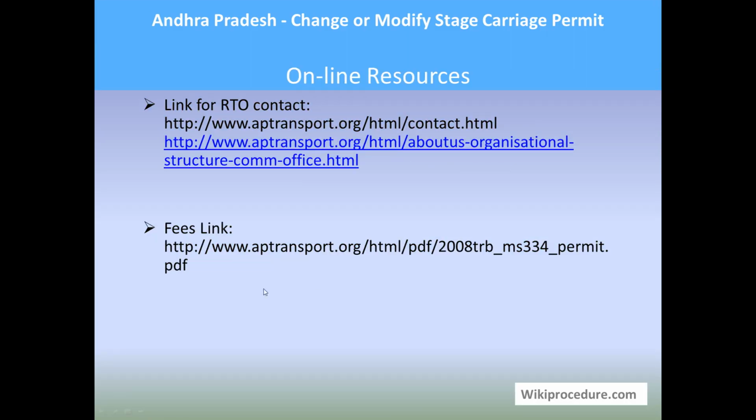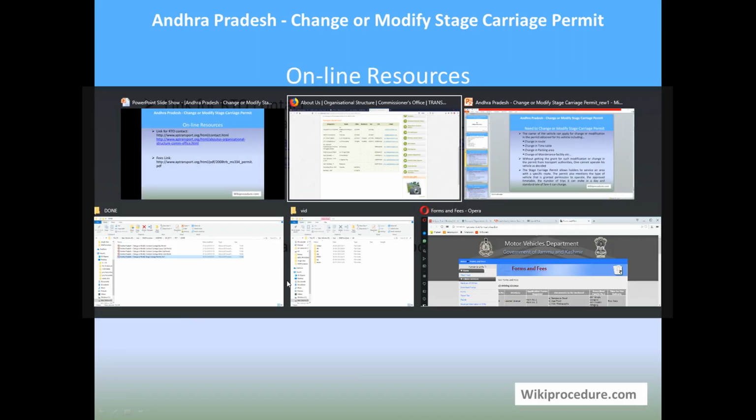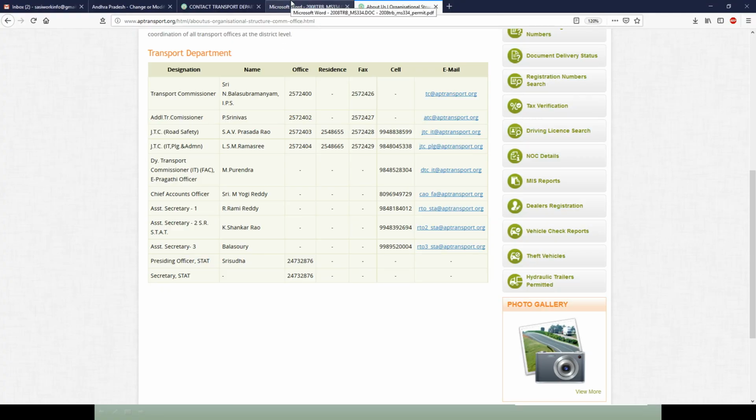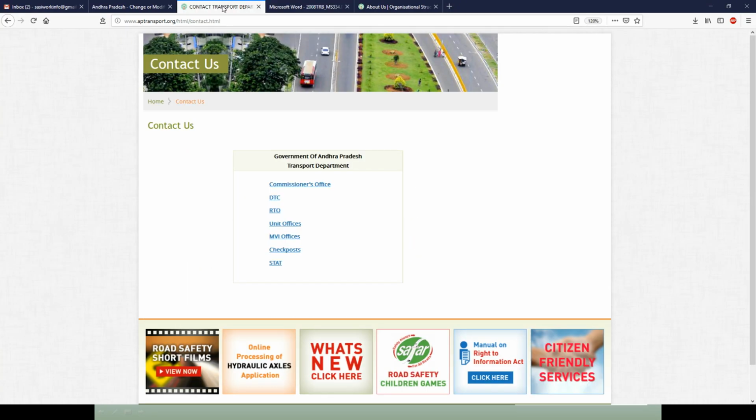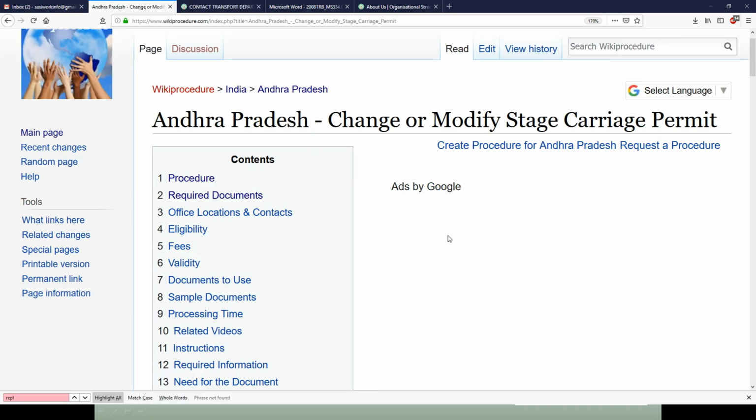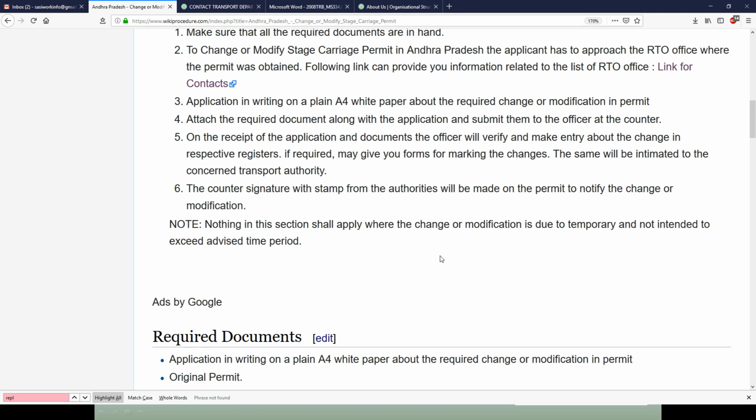Online resources: the links provided here will give direct access to the websites which we just saw. All these websites have information pertaining to completion of this procedure, so we have provided these websites as links in appropriate places to save your valuable time.